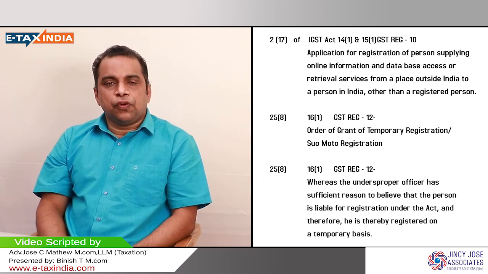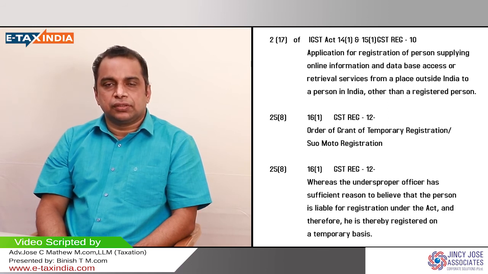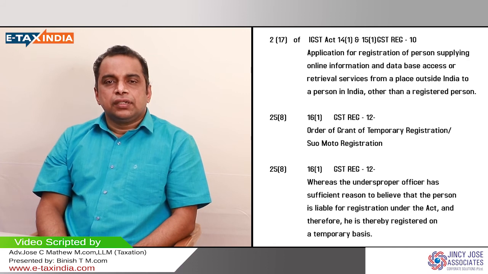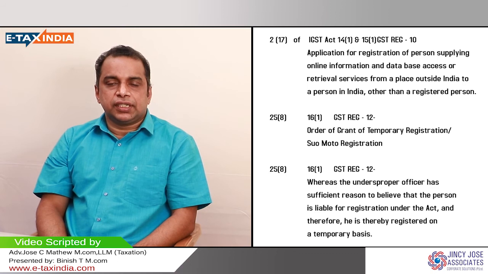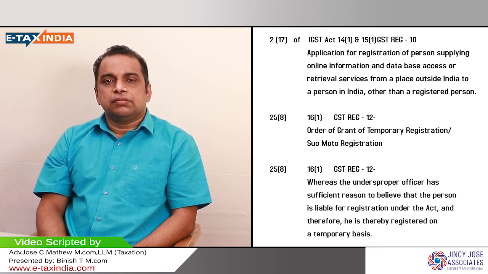We can move on to the forms in the case of special persons. The form numbers in the case of these special persons. A TDS compliant or TCS compliant person should apply for registration in form GST REG 07. So form GST REG 07 is the form to be used for registering tax deducted at source or tax collected at source compliant persons.